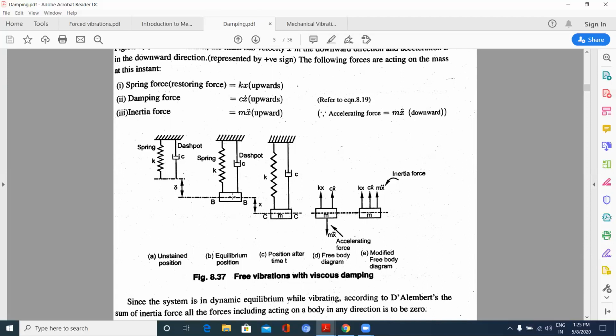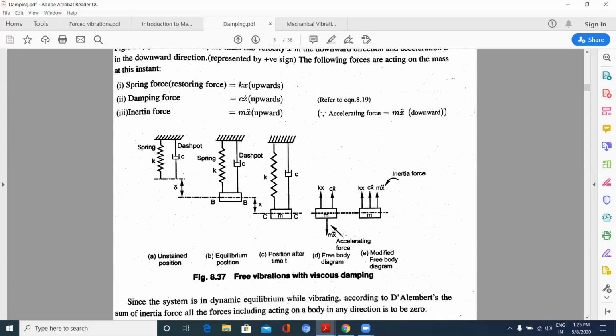And this is the mean position. And when it is displaced by a distance x, what are the forces acting on it? Spring will try to pull it back. Similarly, this damper also resists its motion, so the force will also be moving up, and mx double dot is moving down.